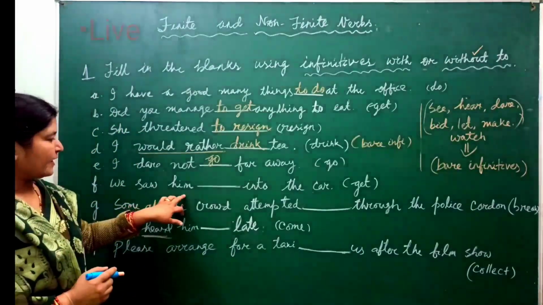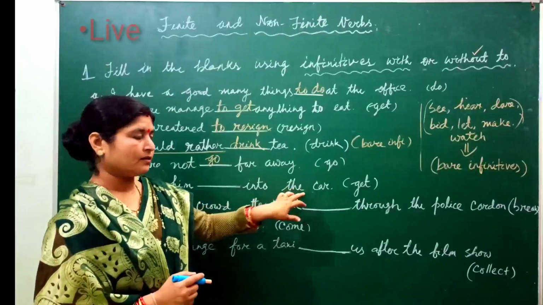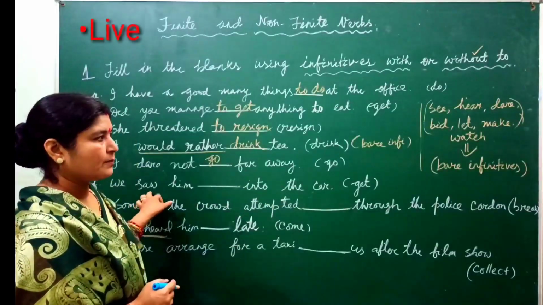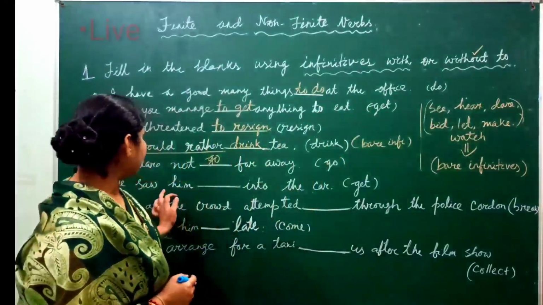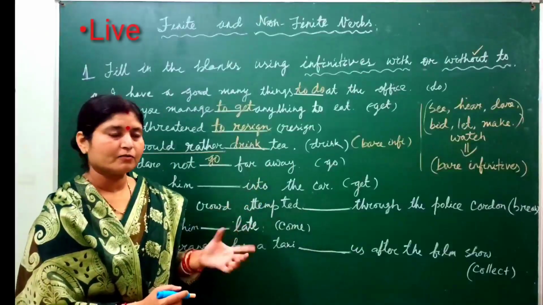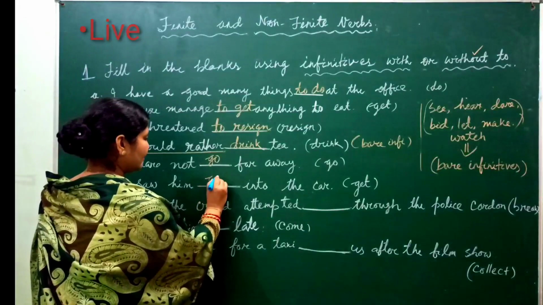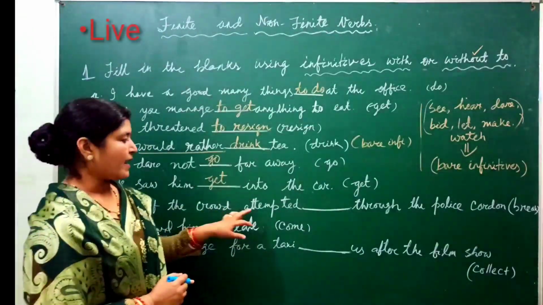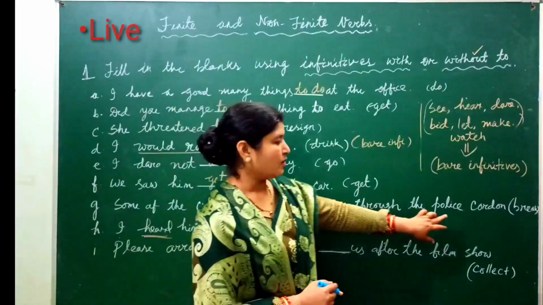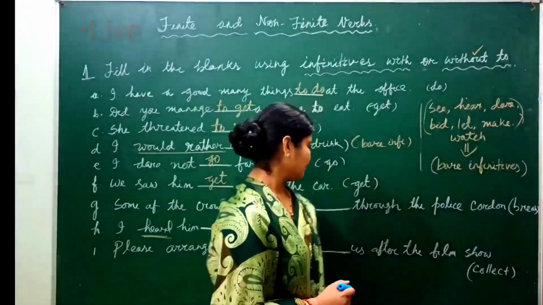We saw him dash into the car. We saw him, saw. Here, see. We saw him get into the car. Okay, then next. Some of the crowd attempted dash through the police cordon. Break. To break.